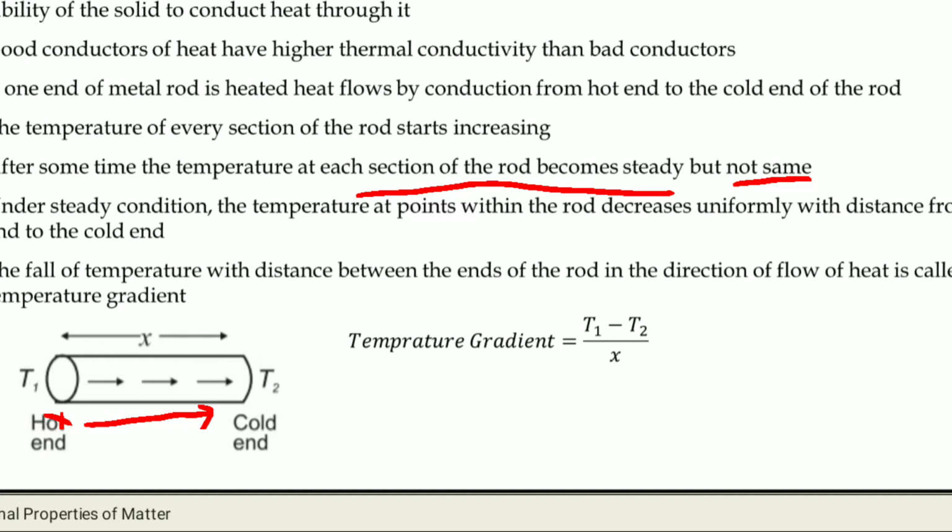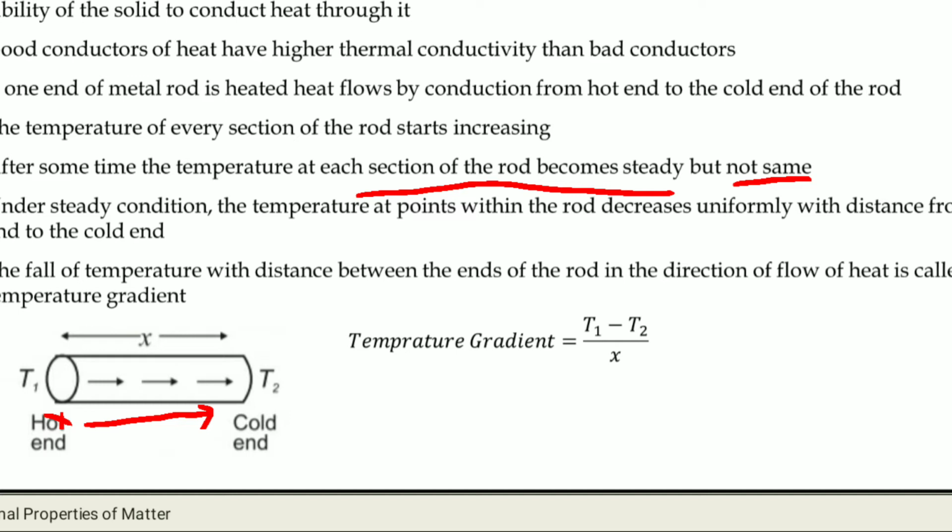So you will get a steady temperature of the rod but not the same. Under steady condition, the temperature at points within the rod decreases uniformly with the distance from the hot end to the cold end.